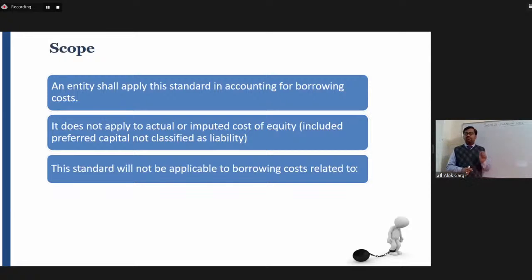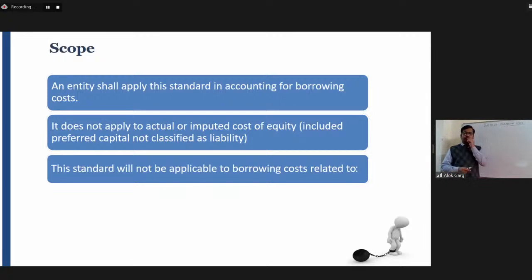Okay. Now the question is, when they have raised equity, there is a cost to equity, like underwriter commission, cost of issuance of equity, dividend on equity. So whether these kind of expenses will be capitalized as a borrowing cost? Answer is no, because this is not a borrowing, this is a capital. So the standard says that this standard does not apply to actual or imputed cost of equity, including preference share capital not classified as liability.